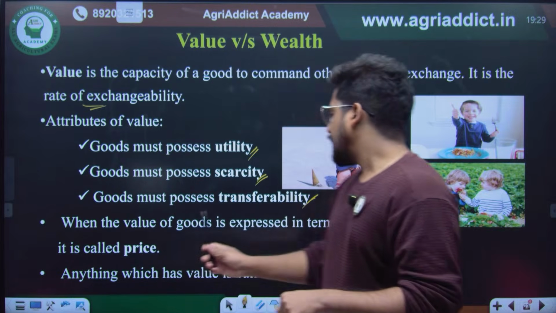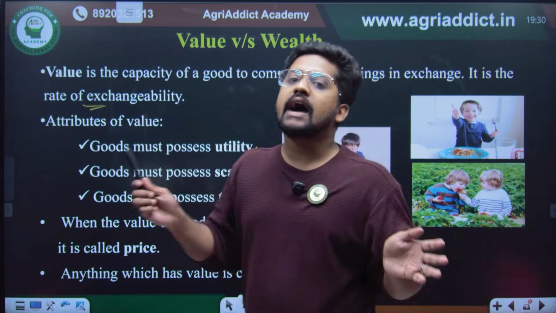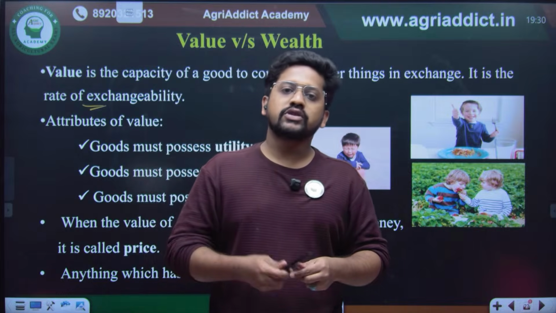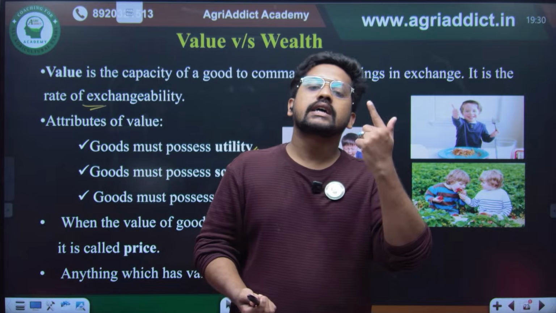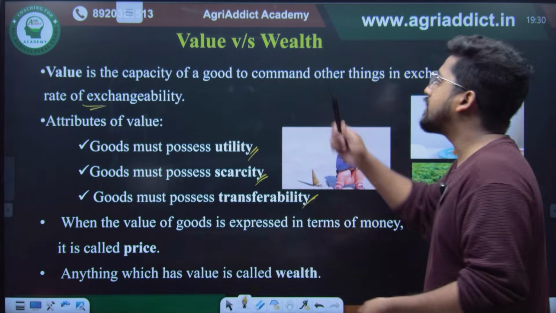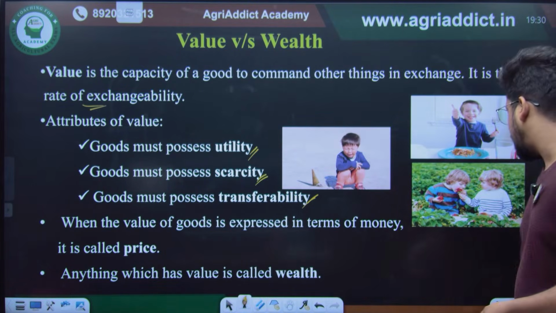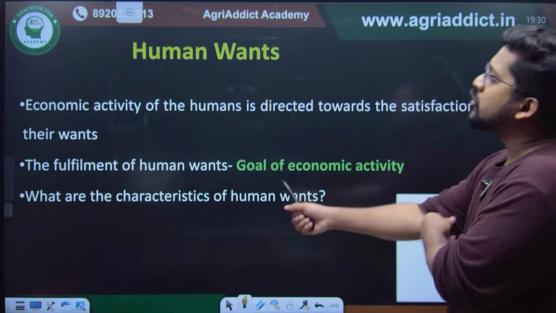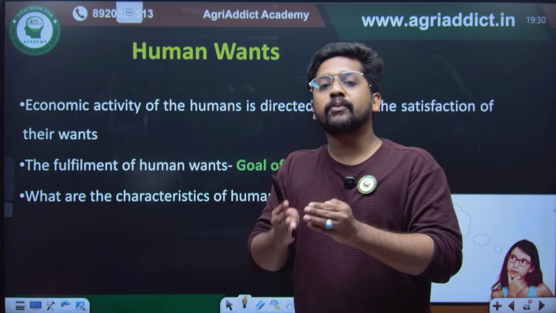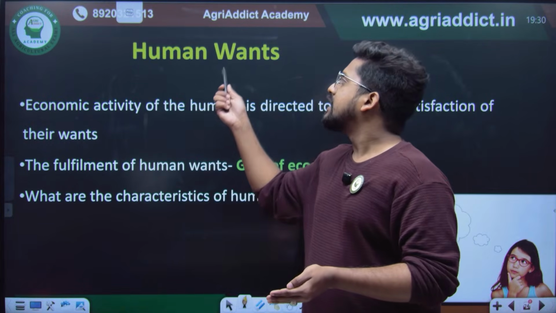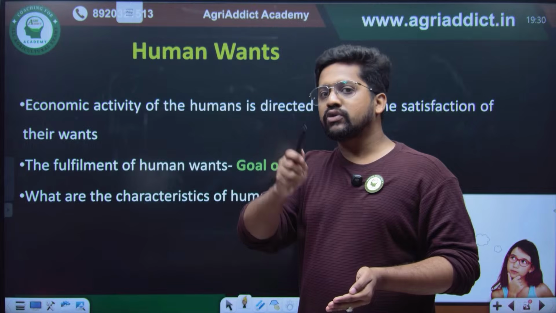And what actually wealth is, anything which is having value can be considered as wealth. So this pen can be considered as my personal wealth. The phone that you are having will be considered as your personal wealth, right? So this is the difference between value, price, as well as wealth. Then there are human wants, as we have already told. Wants are the starting point of economic activity, we can say, right? So wants, effort, and satisfaction was the subject matter.